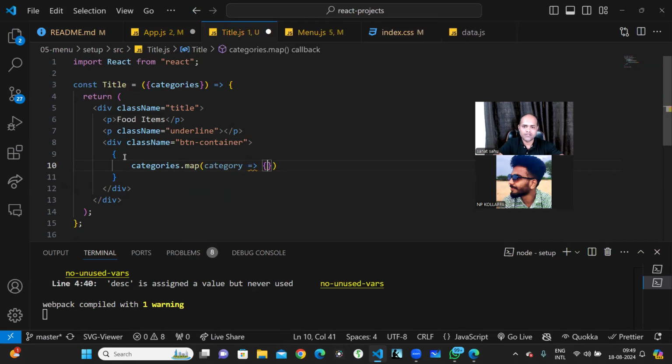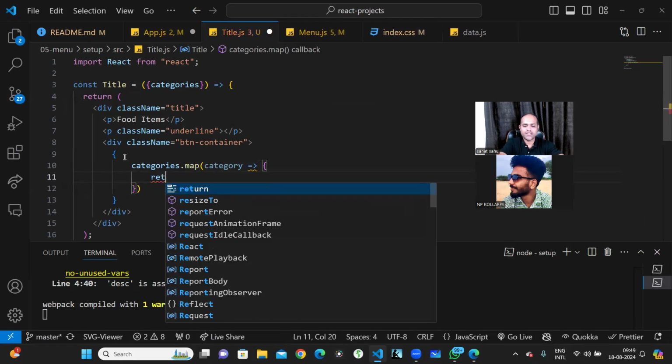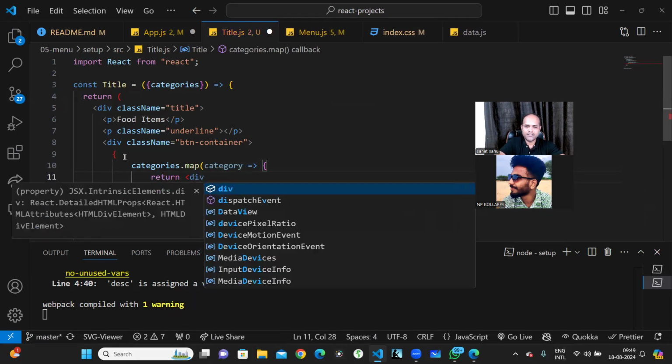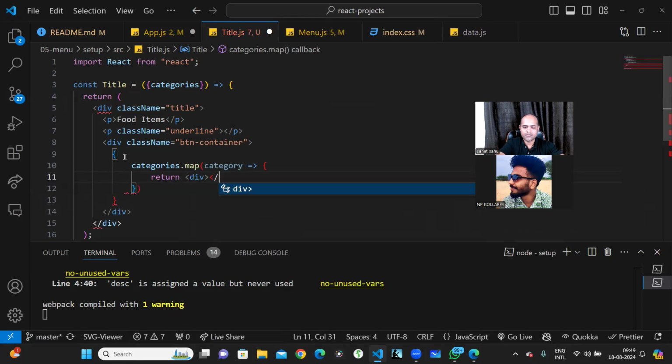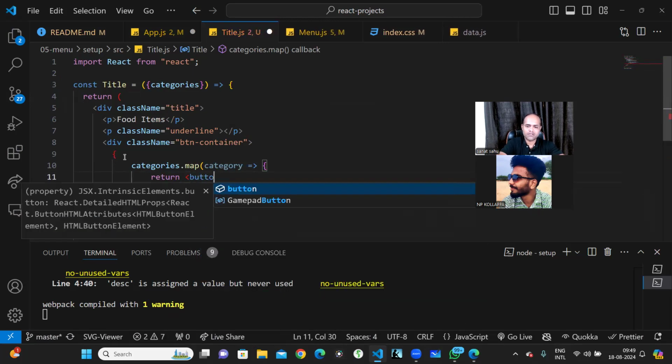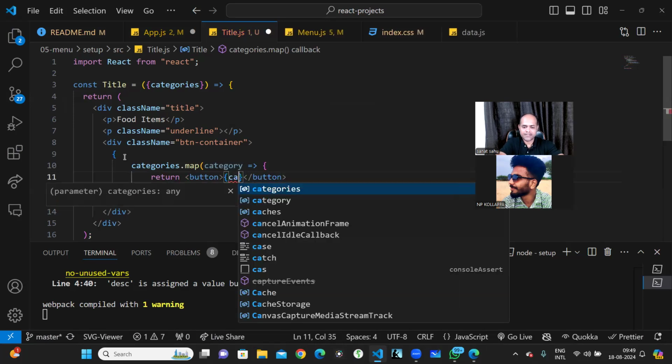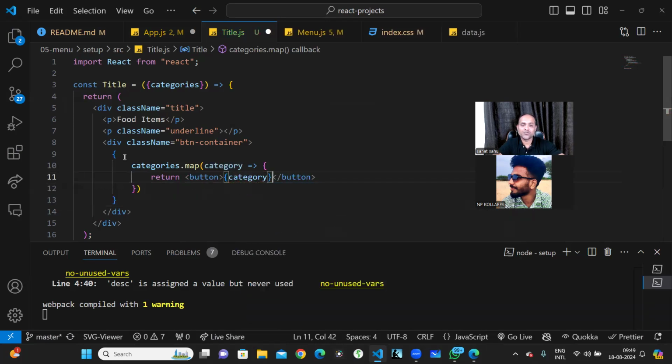So I'll just do a return, and in the return I was doing a div. But I don't want any div. Why should it have a div? You can just have a button directly. So this button will be nothing but the category. Let's see, fingers crossed, it should work.